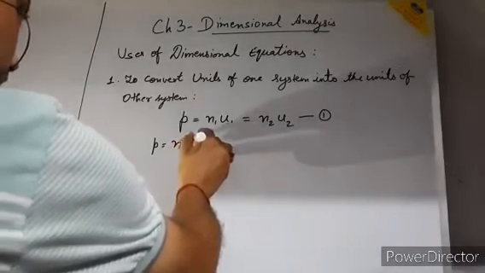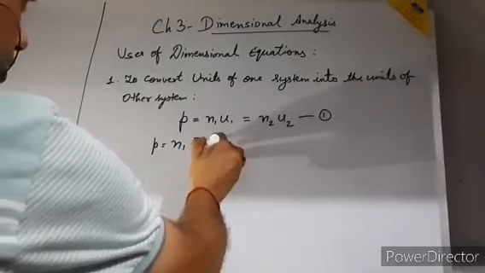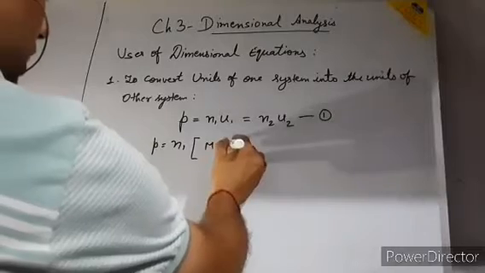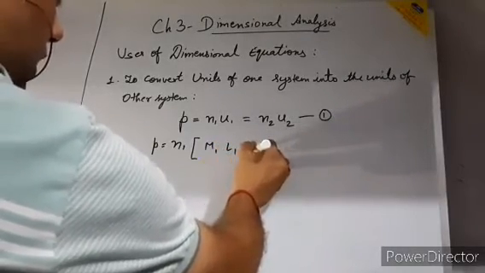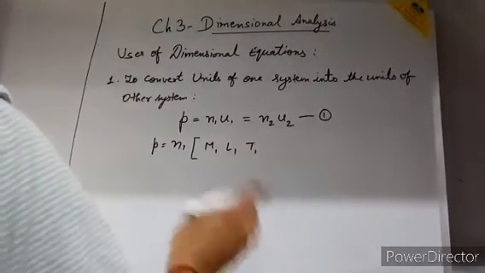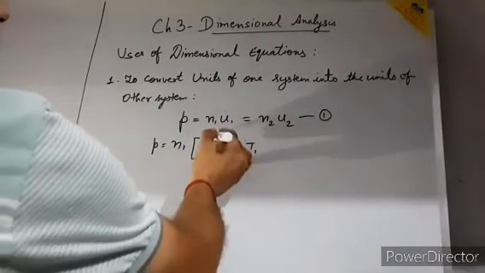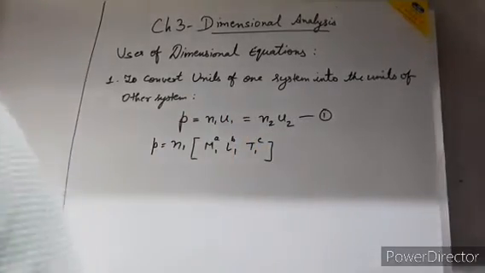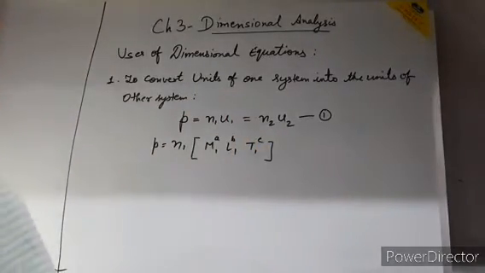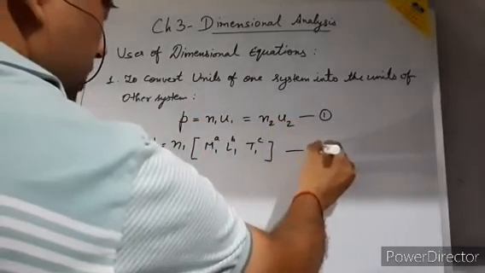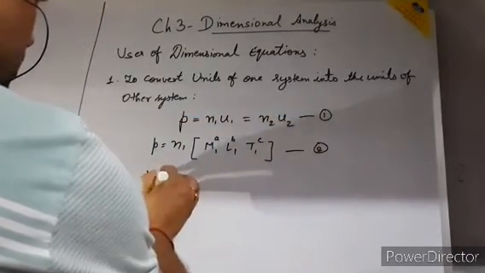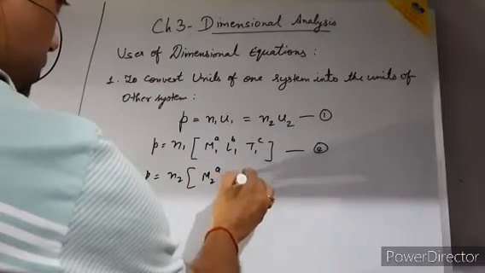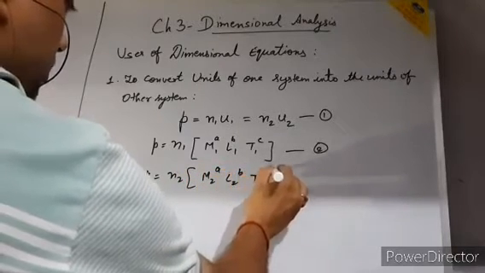So in the first system, mass I represent by M1, length by L1 and time by T1, and the powers in the dimensions are A, B and C. The same thing will hold for the second system also: M2 to the power A, L2 to the power B and T2 to the power C.